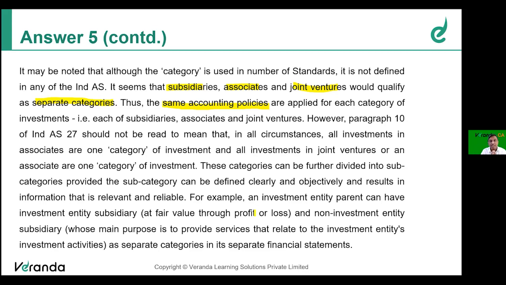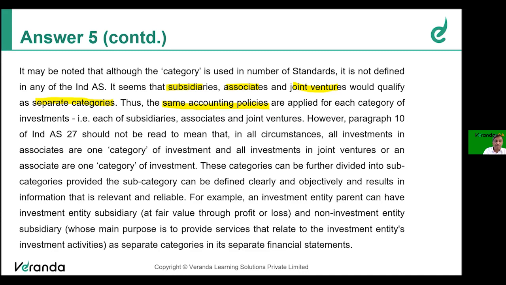They can be divided into various categories. So therefore, friends, can accounting for investment in subsidiary and investment in associate be done differently? Can they follow different bases for these different investments or not? We have to answer the question based on what is given in the accounting standards.